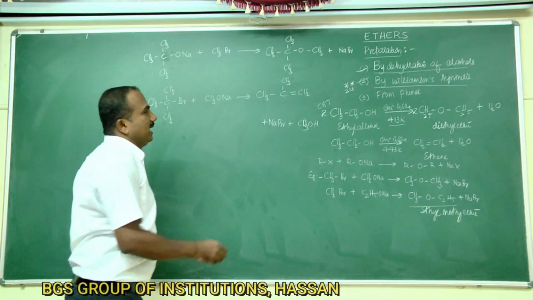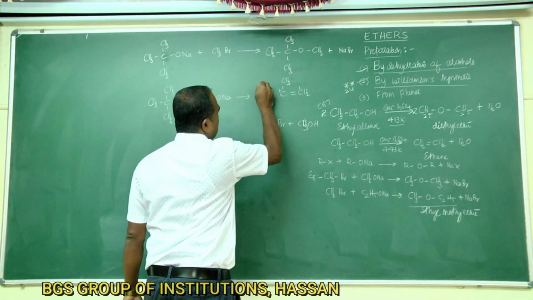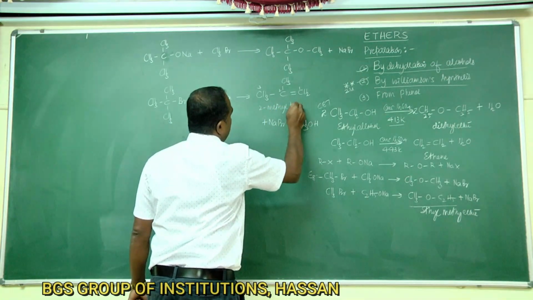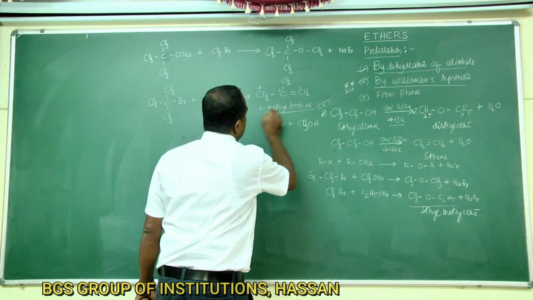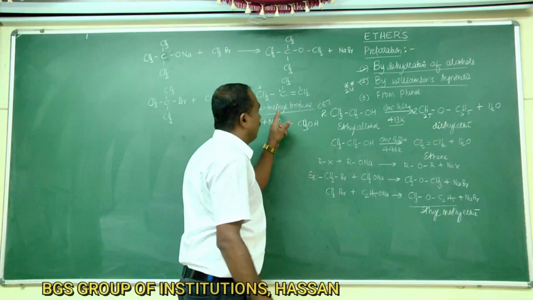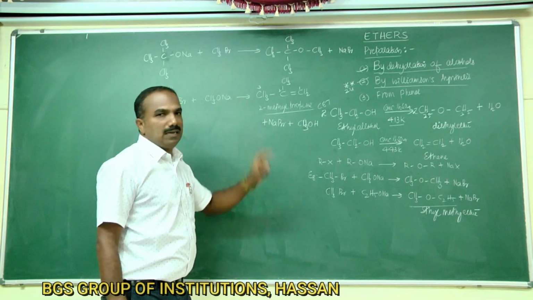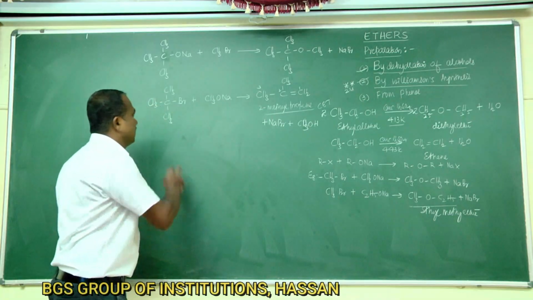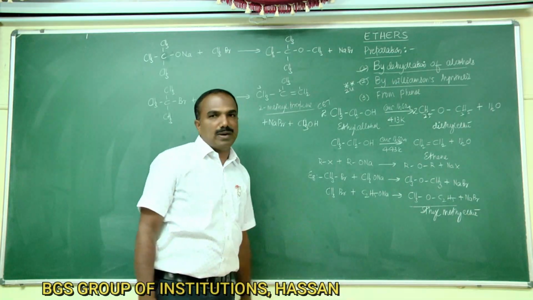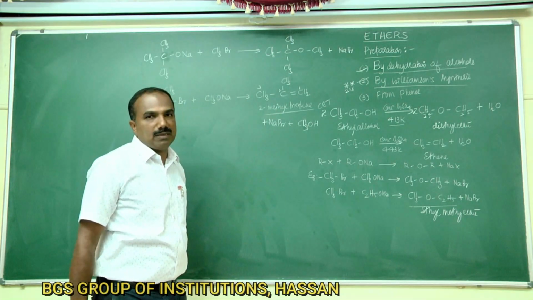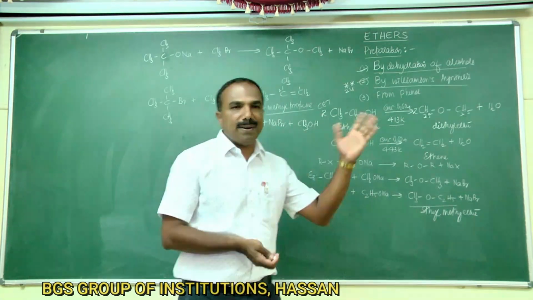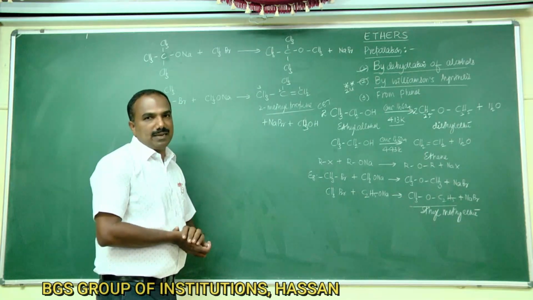That alkene is 2-methylpropene. Instead of ethers, you are going to get an alkene. If you use a tertiary alkyl halide on heating with sodium methoxide, you are going to get 2-methylpropene. Here, an elimination reaction competes over the substitution reaction.